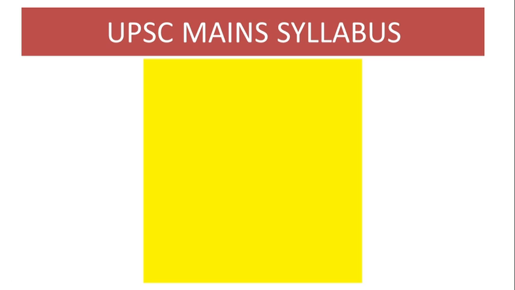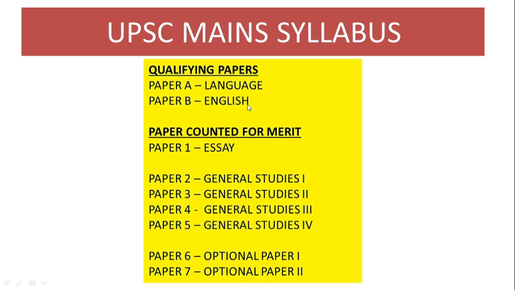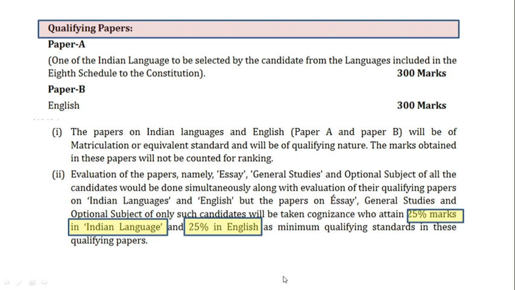The UPSC mains syllabus includes two main types of paper. First, qualifying papers, paper A and paper B. Paper A is language, paper B is English, and in both the papers, students have to score a minimum of 25% marks. Then the papers which are counted for merit are paper 1 essay, paper 2 general studies 1, paper 3 general studies 2, paper 4 general studies 3, paper 5 general studies 4, then optional paper 1 and optional paper 2.